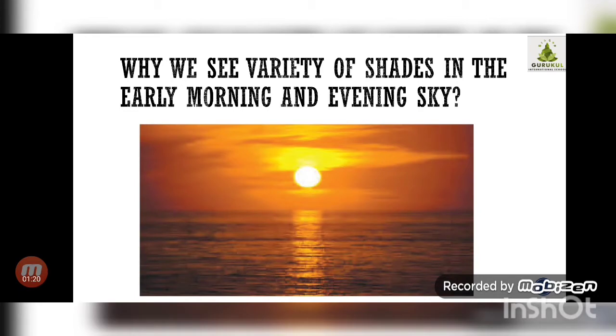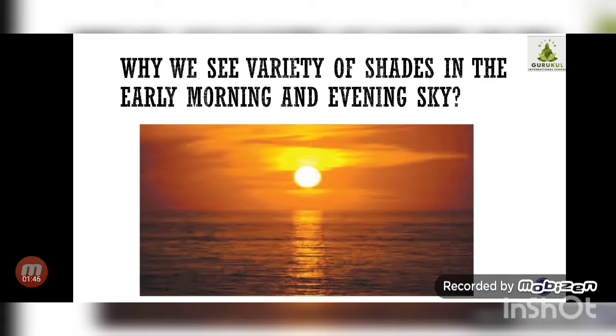Everyone is aware of which are the rainbow colors? VIBGYOR. Last year we studied that the short form for the colors is VIBGYOR. V for violet, I for indigo, B for blue, G for green, then yellow, orange and red. So sunlight is made up of these 7 colors.